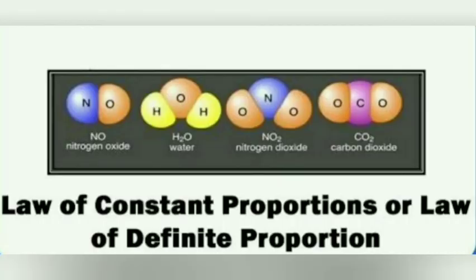Similarly, we can observe many compounds in this picture. In nitrogen oxide, one atom of nitrogen and one atom of oxygen are combined together. In the water molecule, one atom of oxygen and two atoms of hydrogen. In nitrogen dioxide, one atom of nitrogen and two atoms of oxygen. And in carbon dioxide, one atom of carbon and two atoms of oxygen are combined together to form their compounds, and their percentage of mass always remains the same.